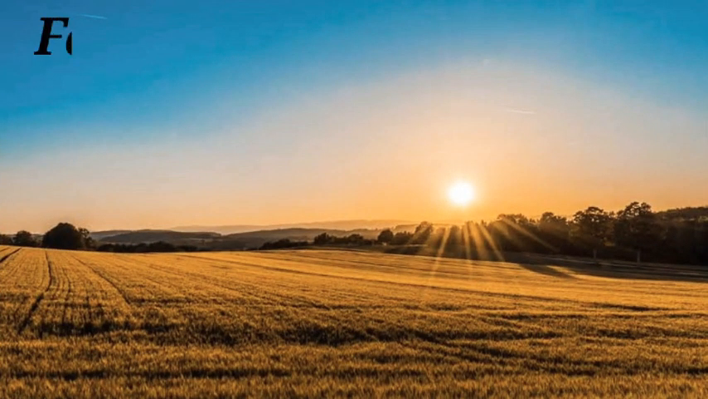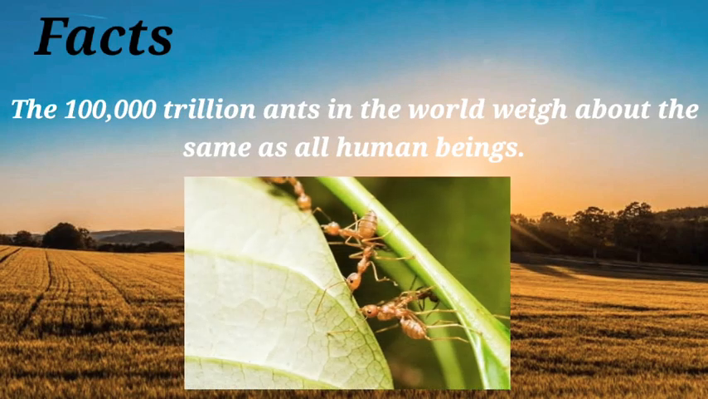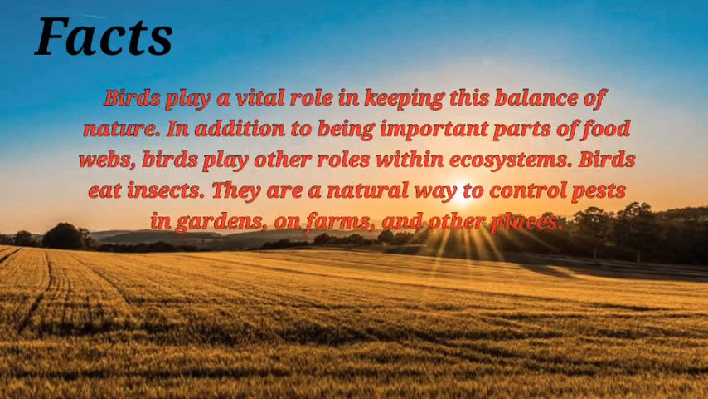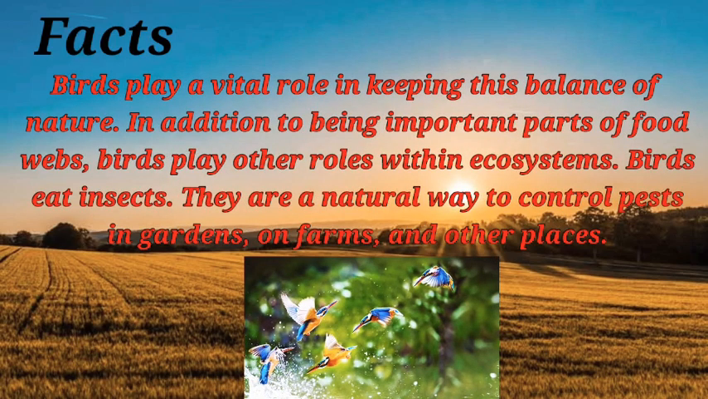Okay, now let's know some facts about ecosystem. The 100,000 trillion ants in the world weigh about the same as all human beings. Birds play a vital role in keeping this balance of nature. In addition to being important parts of food webs, birds play other roles within ecosystems. Birds eat insects. They are a natural way to control pests in gardens, on farms, and other places.